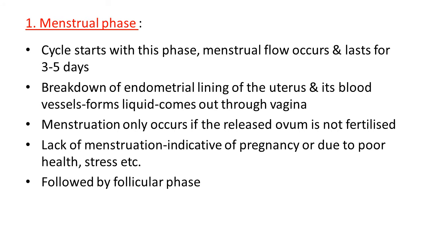So during the first phase we can say it starts from the first day and lasts 3 to 5 days. Which changes occur? The breakdown of the endometrial lining of the uterus, and blood vessels which form liquid which comes out through the vagina. It takes place only when the ovum is not fertilized. If the ovum is fertilized, it does not take place. It is followed by the next phase, the second phase, that is the follicular phase of the menstrual cycle.